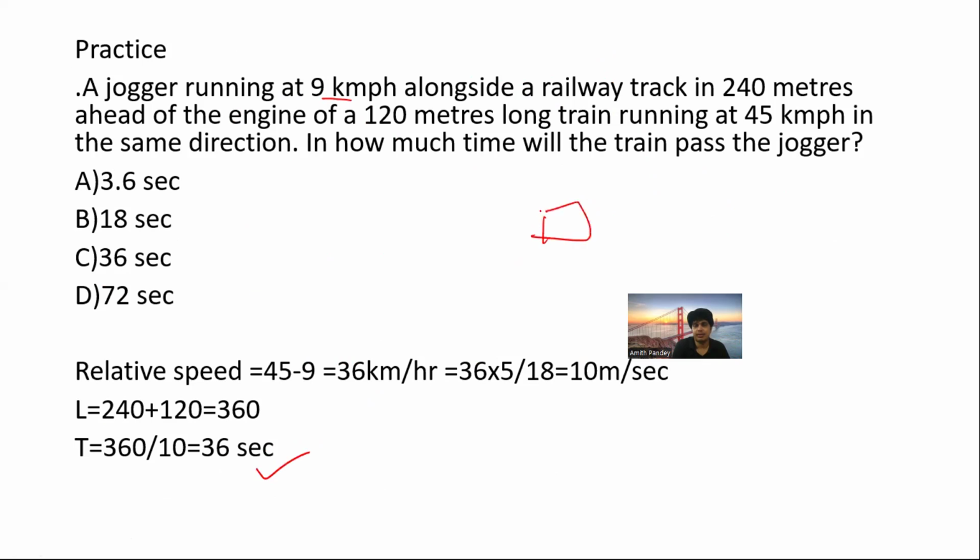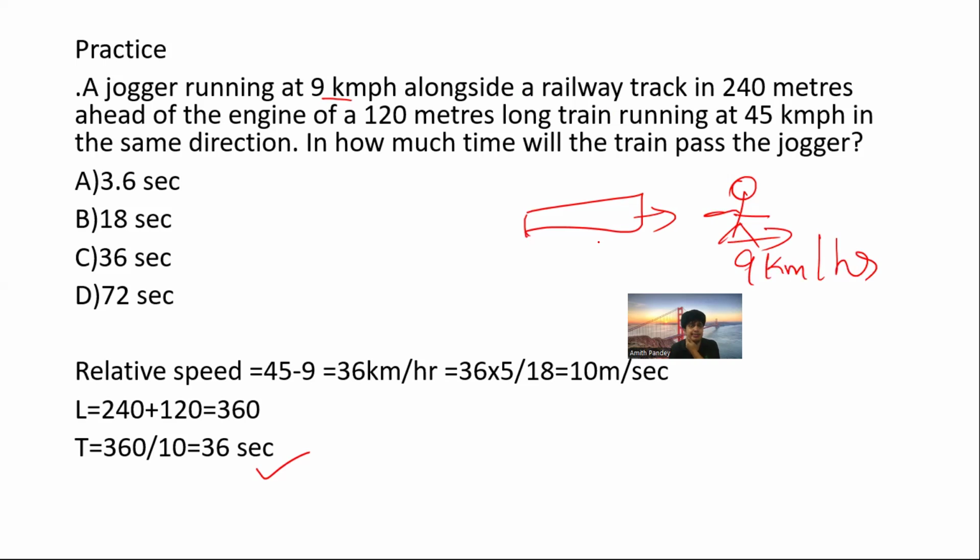There's a person, sorry, this is the train, right? And this is a person. So the train is also going in the same direction and the person's speed is 9 km per hour, whereas he is 120 meters ahead of the engine. So we need to include that distance as well, right? So the length is 240 plus 120, that is 360. So 360 is the distance.